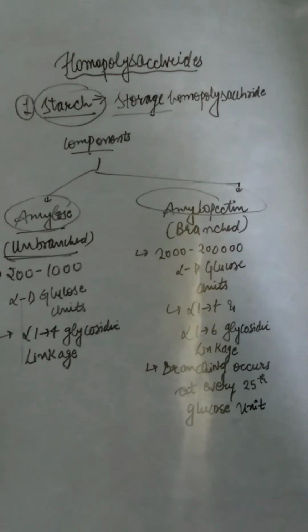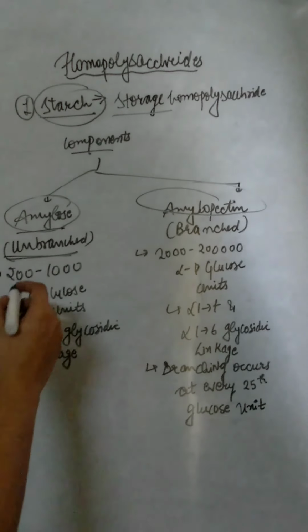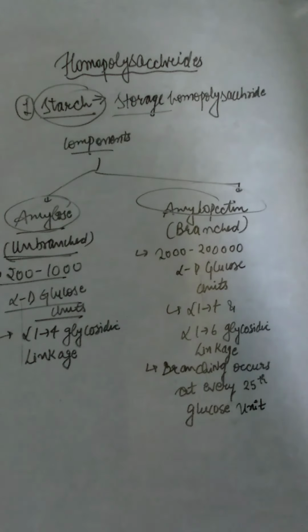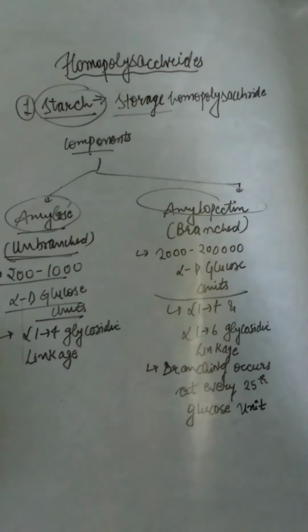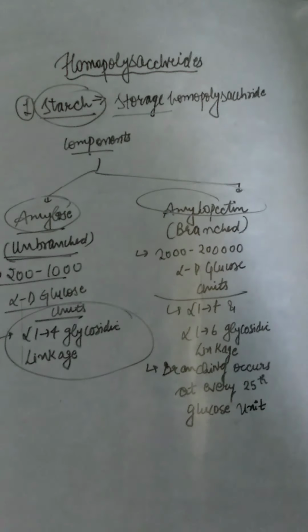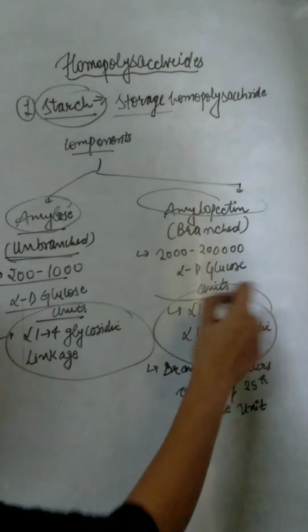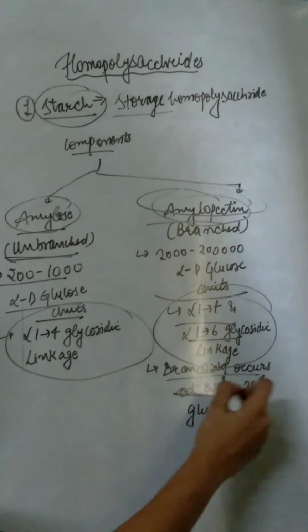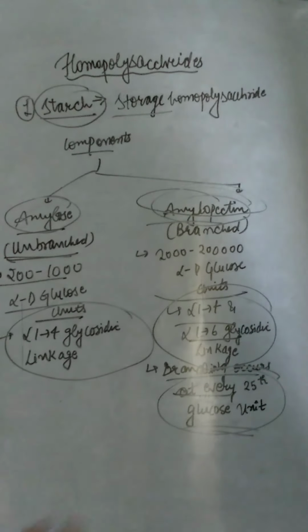In amylose, 200 to 1000 alpha D glucose units are found, while in amylopectin 2000 to 2 lakh alpha D glucose units are found. In amylose, alpha-1,4 glycosidic linkage is present, while in amylopectin, alpha-1,4 and alpha-1,6 glycosidic linkages are present. In amylopectin, branching occurs at every 25th glucose unit.